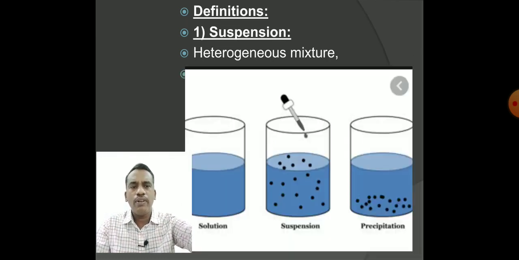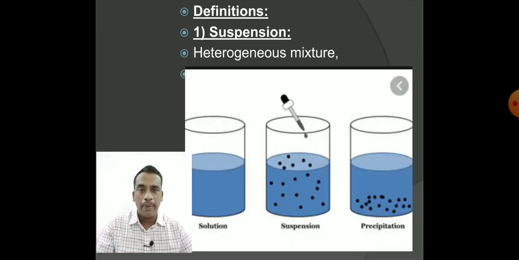At times we go back to the grade 9 topic that we had learned about types of solutions: solution, suspension, precipitation. What is meant by solution? When you take a glass of water and add 2 or 3 spoons of sugar, after mixing it, do you observe the sugar particles again? You may not observe any sugar particles left behind. They are completely mixed in the solution. Those kinds of solutions are called true solutions.